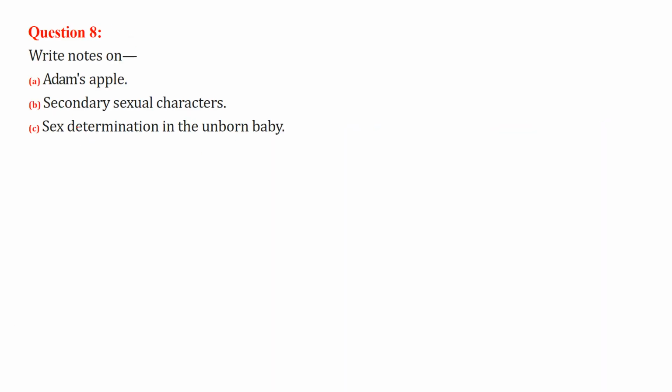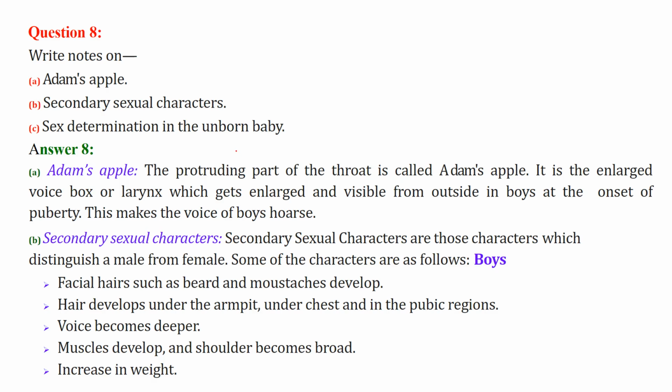Write short notes on Adam's apple, secondary sexual characters, and sex determination in the unborn baby. Adam's apple: if you see a male, there is a protruding part of the throat, which is called the Adam's apple. This is nothing but an enlarged voice box or larynx, which gets enlarged, and in boys it is especially visible on the onset of puberty, and this makes the voice of boys hoarse.